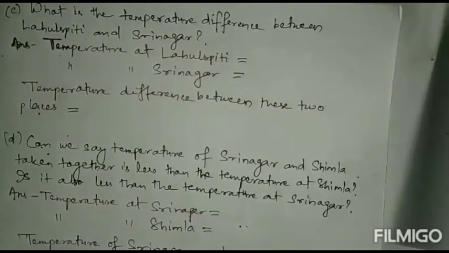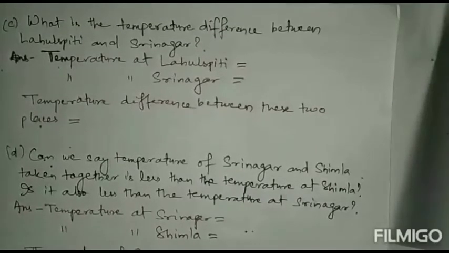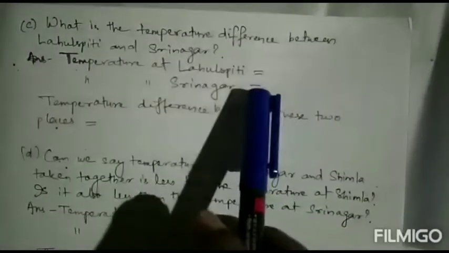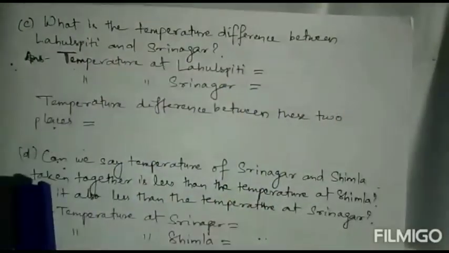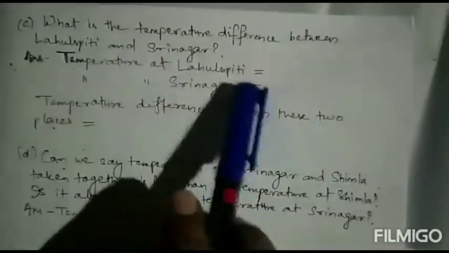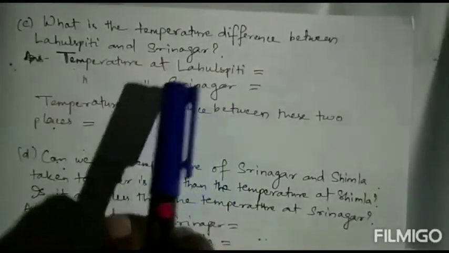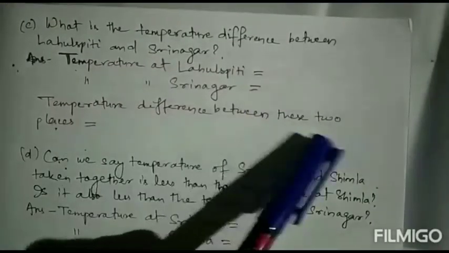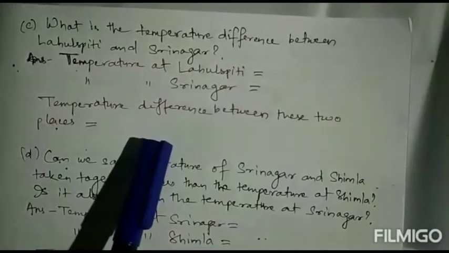Next is question C. Look at question number C: what is the temperature difference between Lahaul Spiti and Srinagar? It is like the B question. You have to find the temperature of Lahaul Spiti and Srinagar by looking at the number line. Then you will find the temperature difference between these two places. So you can do it by yourself.